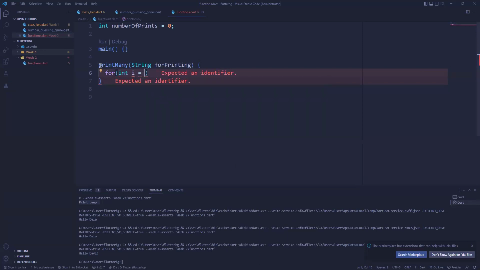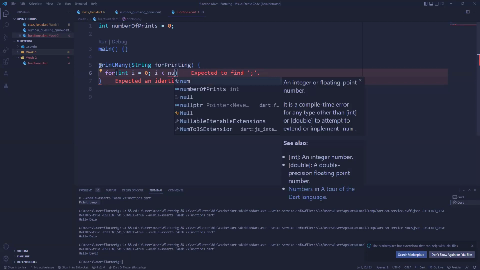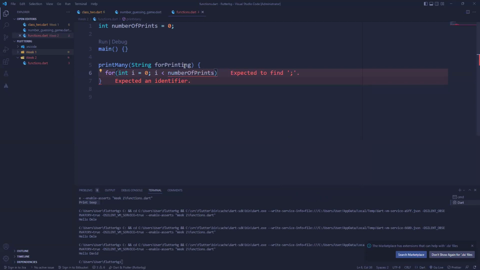The i there is just a way to iterate through a list or a range. So if i is less than number of prints, you can see I have access to number of prints because it's a top level declaration. And then we increment i.